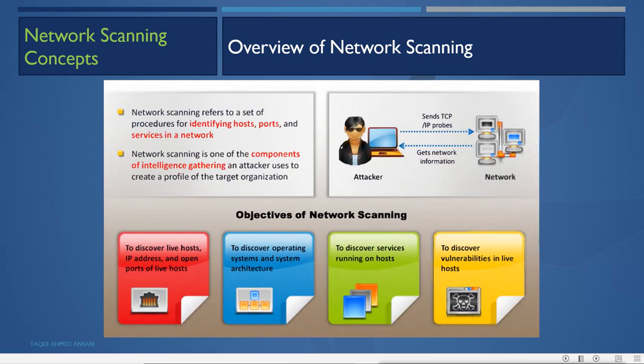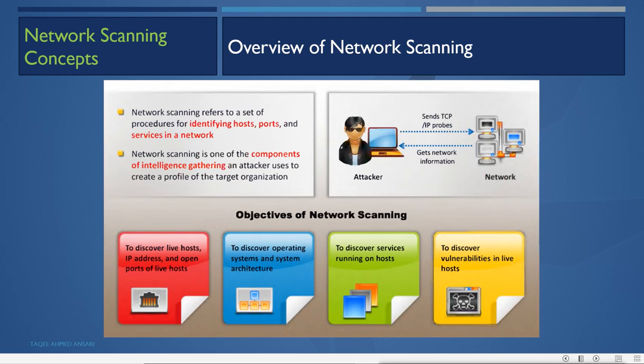In a network, whatever happens, it happens on protocols. We have the TCP/IP protocol suite, and in that suite we have multiple protocols, from HTTP to SMTP and port 23, Telnet, SSH. Lots of protocols are there.